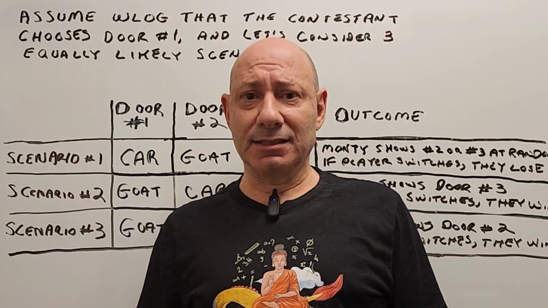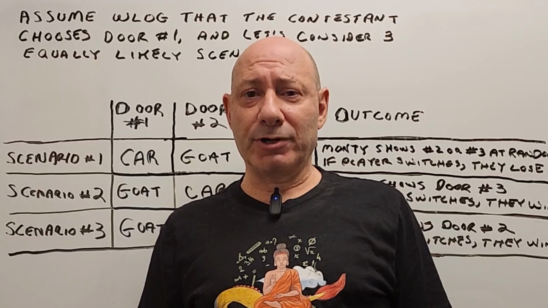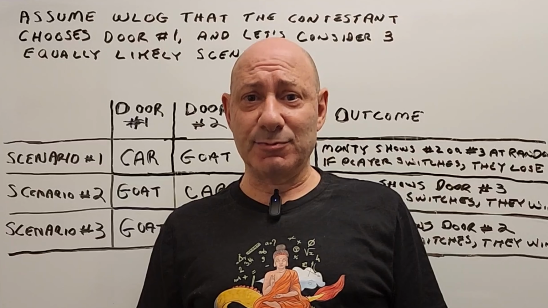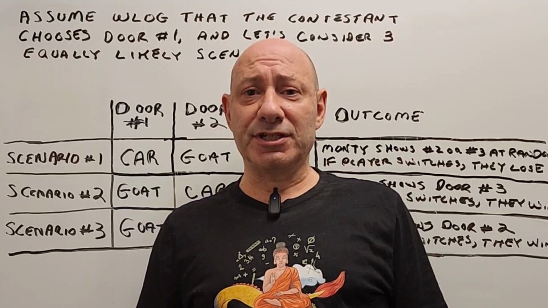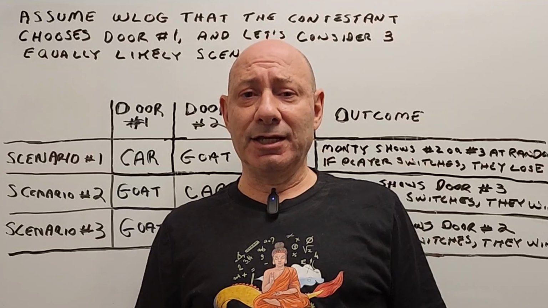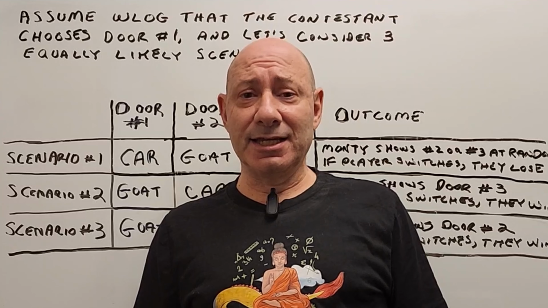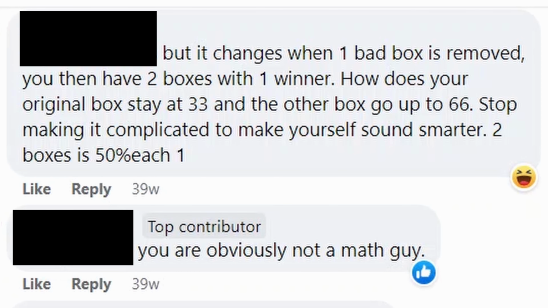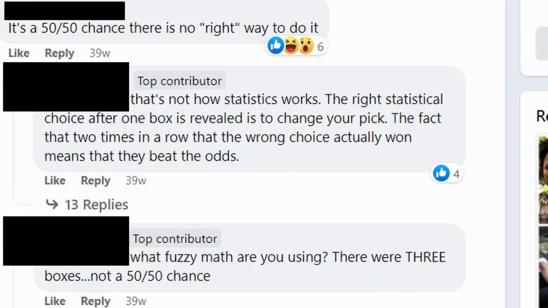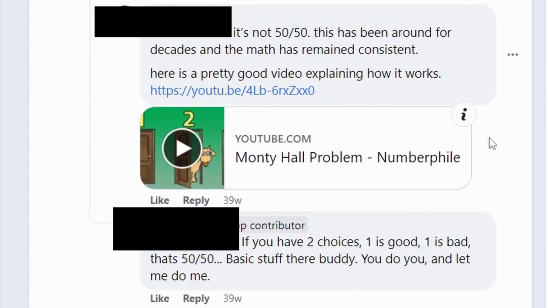Let me tell you, this problem created a lot of controversy on Facebook a couple of years ago when Survivor did the Do or Die Twist. You had a bunch of Survivor fans insisting that the probabilities are this, and then a bunch of other Survivor fans insisting that probabilities have to be that. And I got to tell you, the conversation wasn't always cordial.